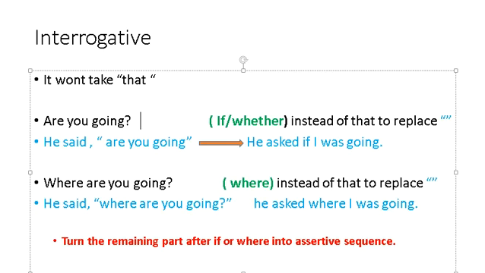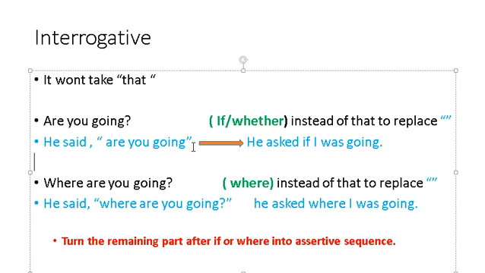This is one kind of structure of interrogative sentences. When we have such an interrogative sentence in speech 2, how do we change it? We replace the commas and inverted commas with the word "if" or "whether". It's our own choice. Like we have changed this sentence: he said, are you going.